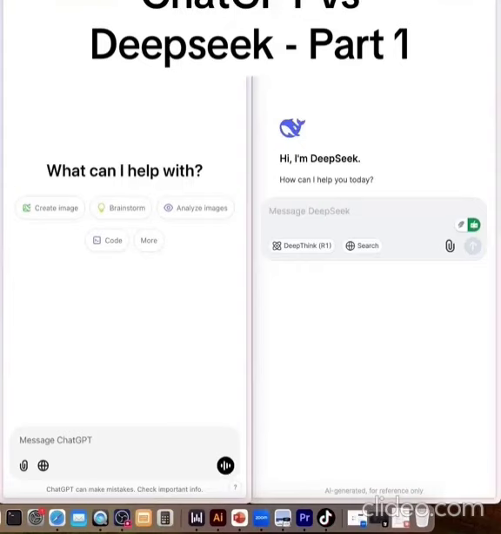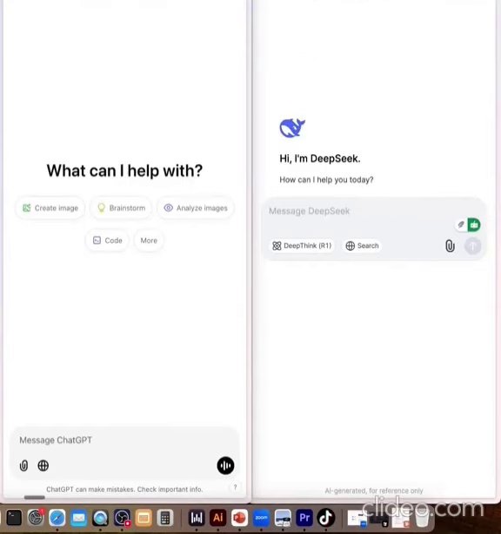And so I want to just illustrate something for you guys very quickly. This is DeepSeek on the side here, and this is ChatGPT. And what I'm going to do is run a few prompts so you can get a comparative idea of how these two models perform differently next to each other.